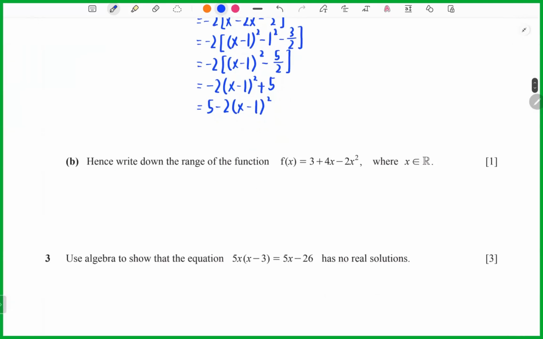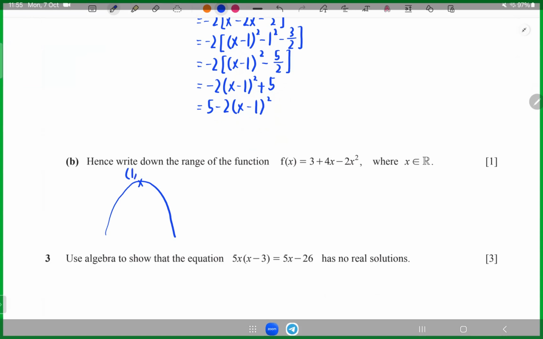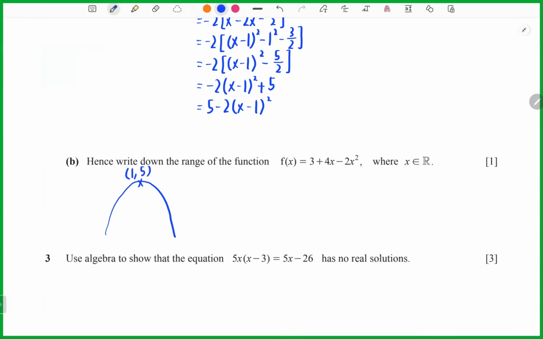Now we look at part B. Hence, write down the range of the function f(x) equals 3 plus 4x minus 2x squared, where x is a subset of the real numbers. Now I draw the graph here. The maximum point is at (1, 5). So you can write f(x) is less than or equal to 5.